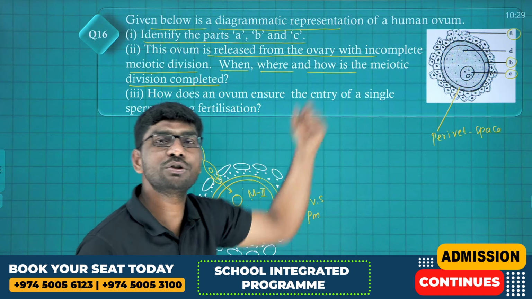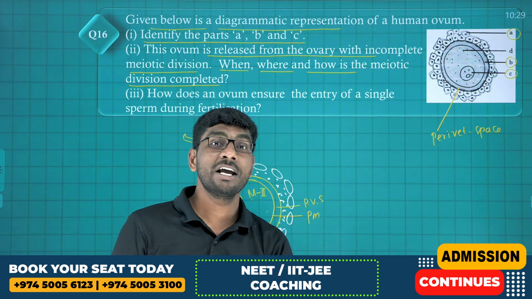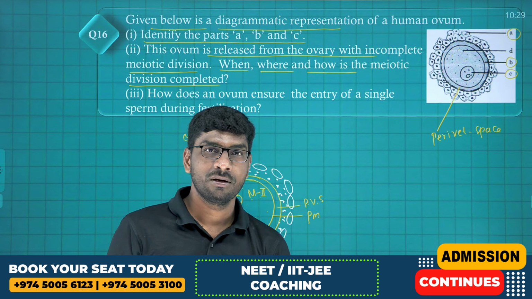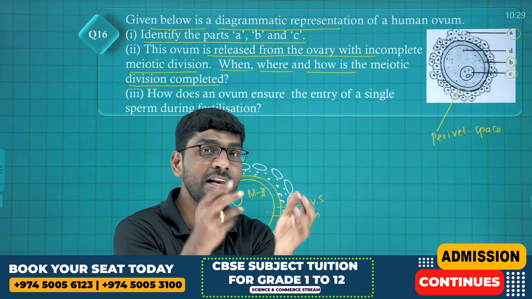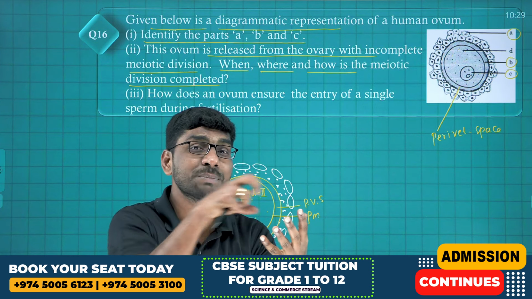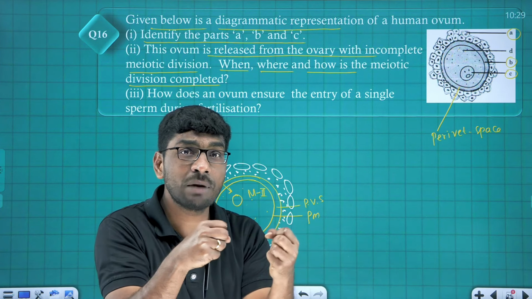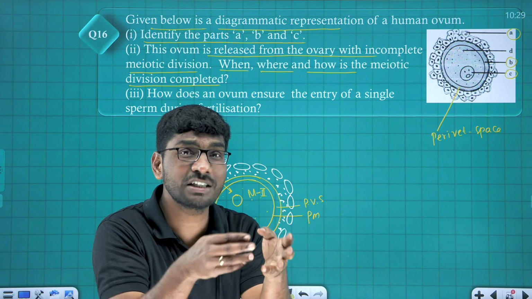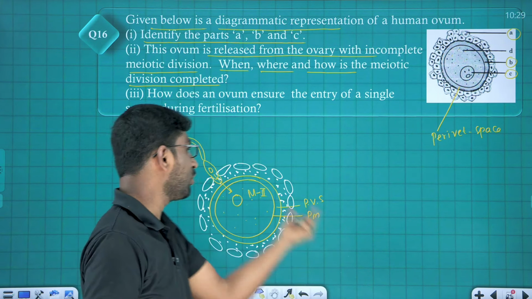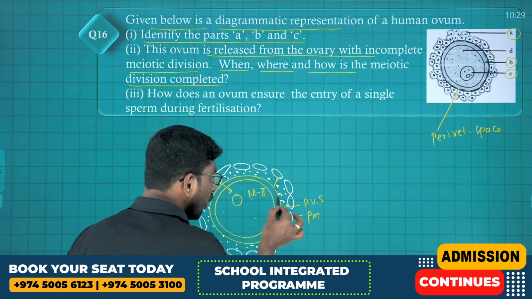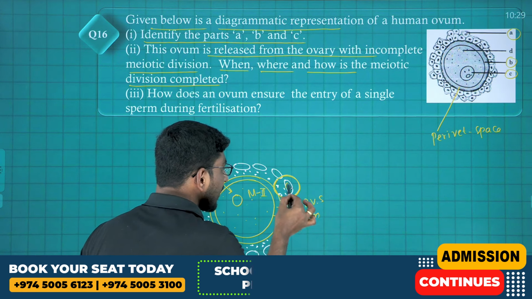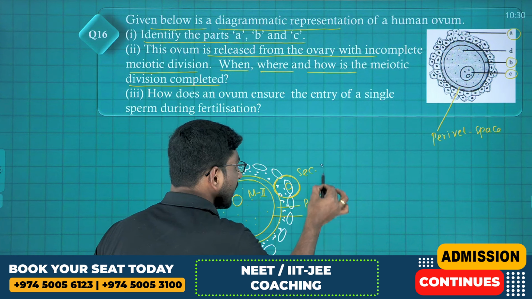In the fallopian tube, not in the ovary. In the fallopian tube. Got my point? When? At the time of sperm contact. Where? In the fallopian tube. How? When the sperm releases its acrosomal enzymes and releases its nucleus into the cytoplasm, at that time meiosis gets completed. And they form what? Tell me. One small cell here, which we call the second polar body.